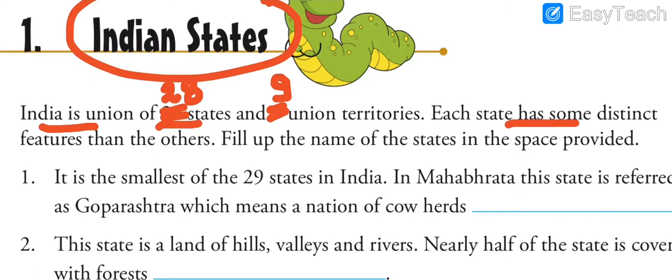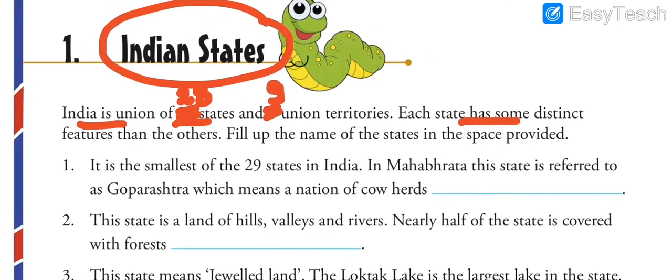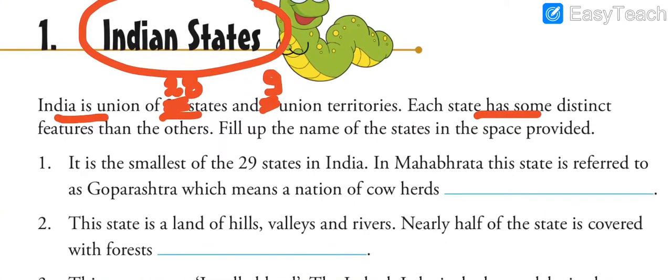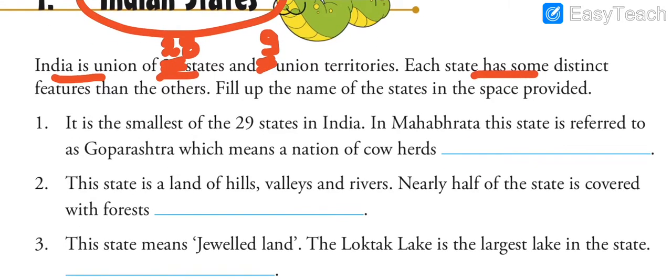Each state has some distinct feature from the others, like every member in your family is very important and special. Similarly, each state that has united India as a country also has some distinct features. So let's find them out.